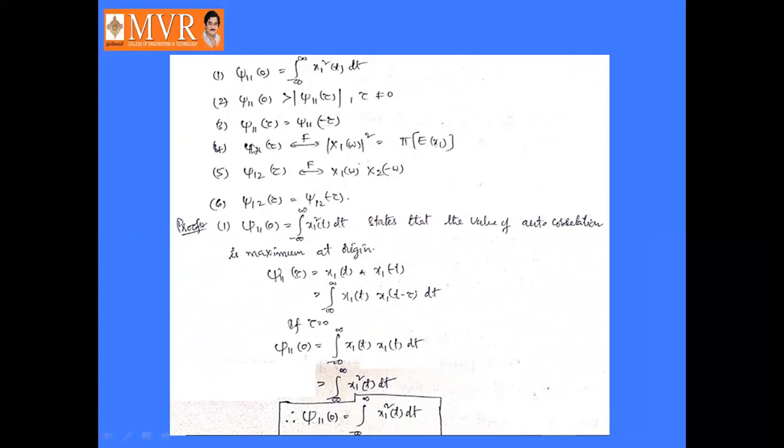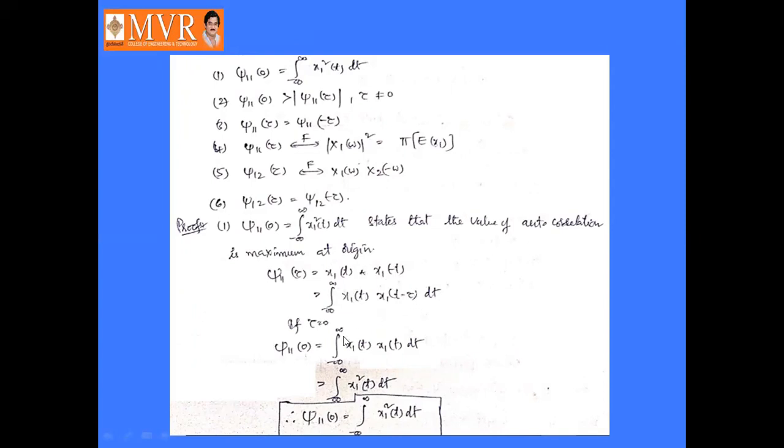First property is J11 of 0 is equal to the integral from minus infinity to infinity of x1 square t dt. It states that the value of the autocorrelation function is maximum at the origin. J11 of tau is defined as x1 of t convolved with x1 of minus t, which is the integral from minus infinity to infinity of x1 of t into x1 of t minus tau dt.